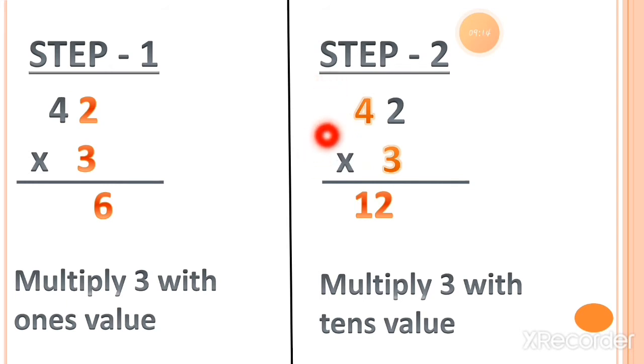There is no other column. So there is no value available for the carry, and we can write the answer in 2 digits. You can call it regrouping tens, right?